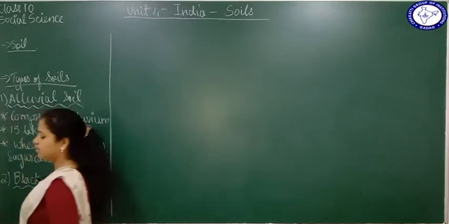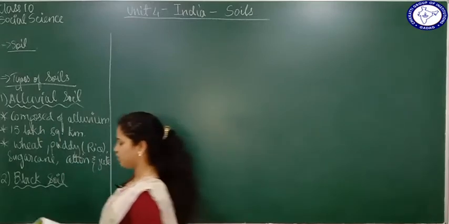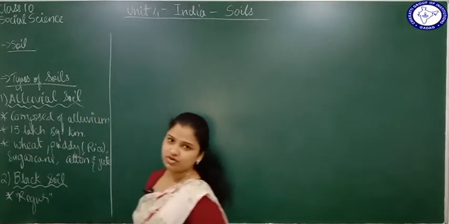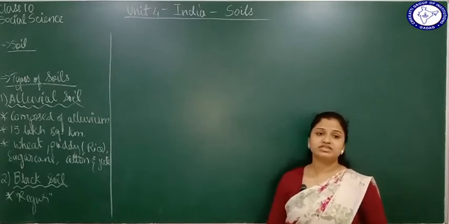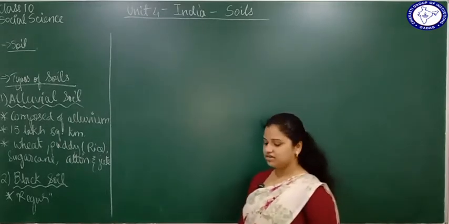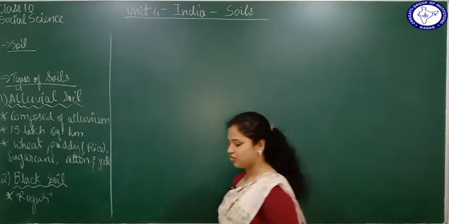Black soil is also known as Regur soil or black cotton soil. Why is it called black cotton soil? Because it is best for the growth of cotton. This soil is very beneficial for growing cotton. That's why it's called Regur or black cotton soil. It is best for the cultivation of cotton.